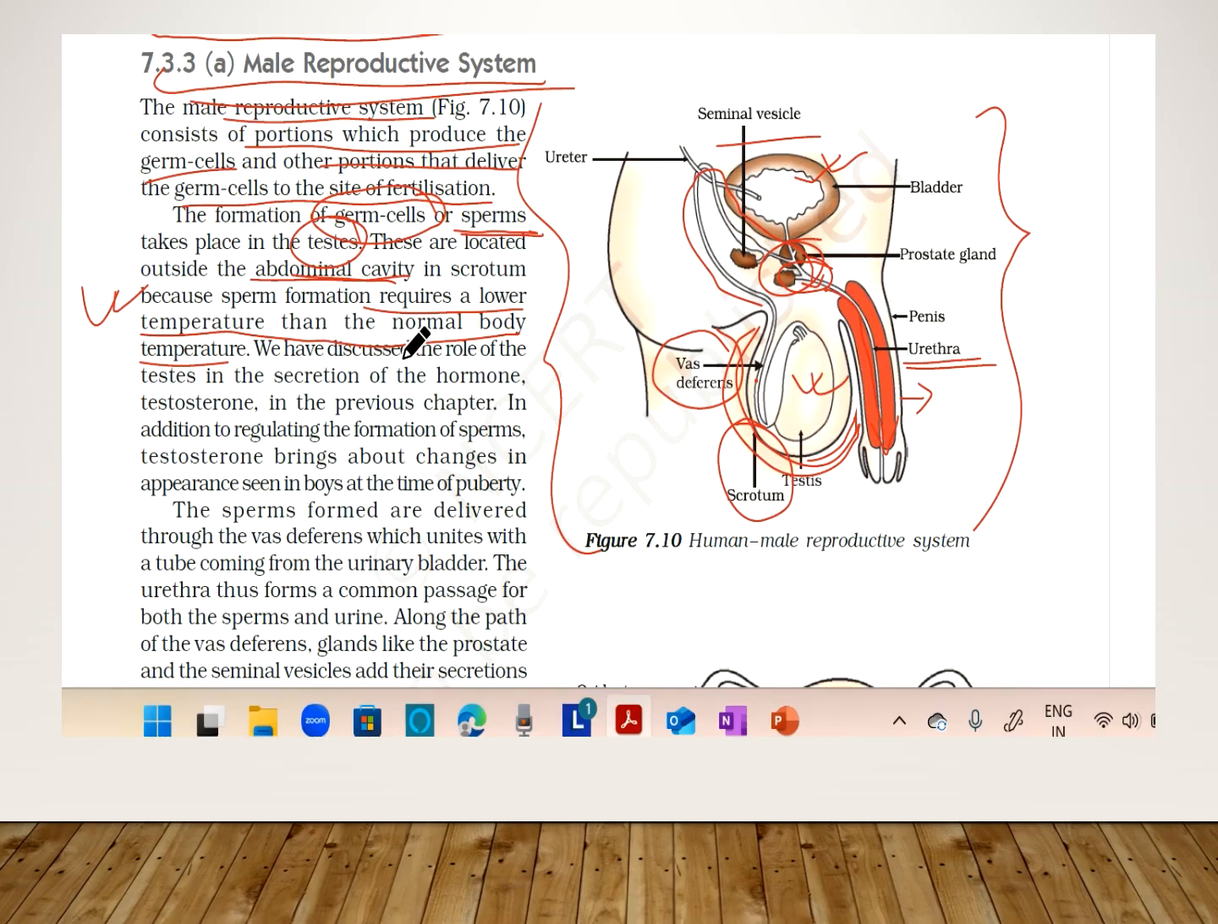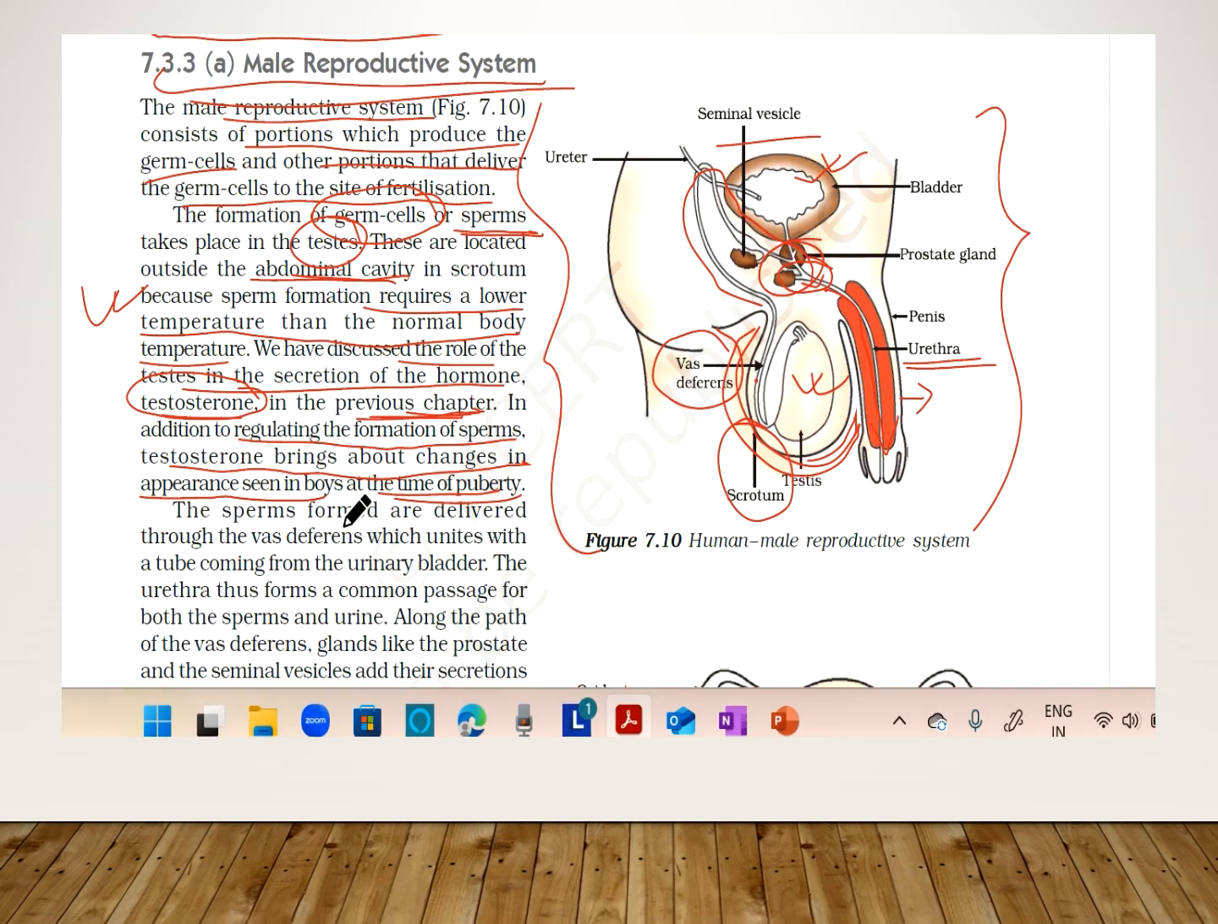We have also discussed the role of the testes in the secretion of the hormone testosterone. Testosterone we have already studied in the lesson on coordination and control in the previous chapter, so please do go through it. I have already discussed that lesson, and I'll be giving the link in the I box above. In addition to regulating the formation of sperms, testosterone brings about changes in appearance seen in boys at the time of puberty. Is it clear?